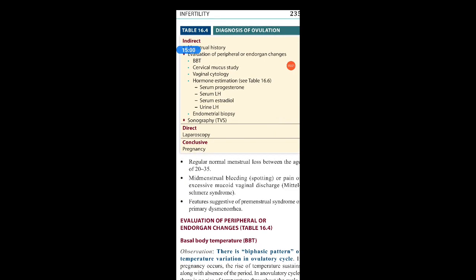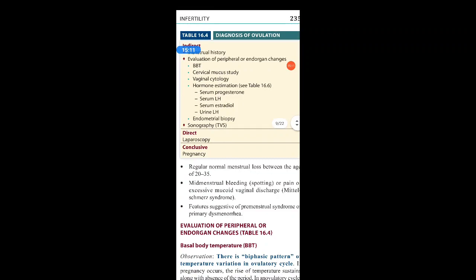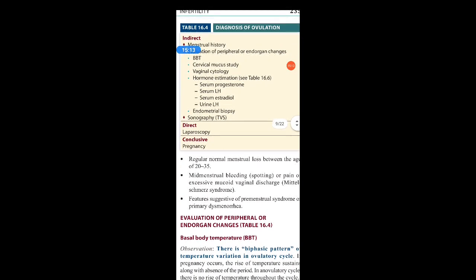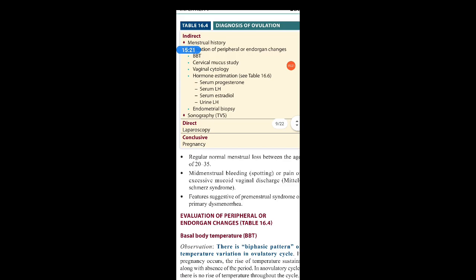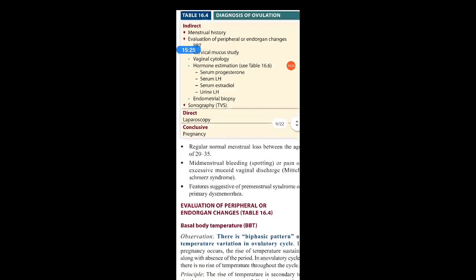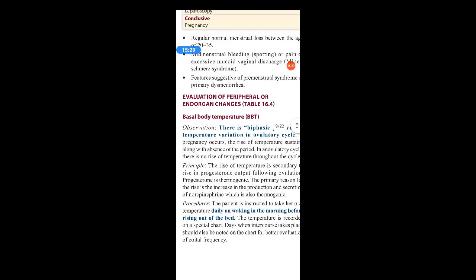I am using the word laparoscopy only because while doing laparoscopy we can directly visualize the ovum. So the only direct evidence of ovulation is with the help of laparoscopy. And third is the conclusive evidence. Conclusive evidence is with the help of pregnancy. If the woman becomes pregnant, we can infer that ovulation occurred, which is considered a conclusive evidence of ovulation. Okay. So now coming to the evaluation of the peripheral or end organ changes.